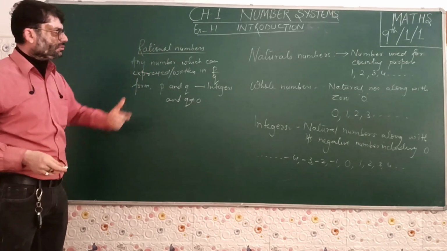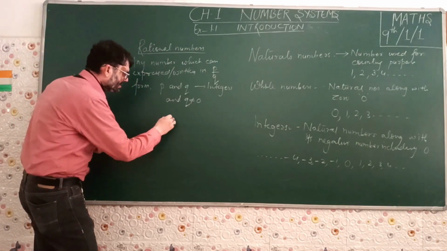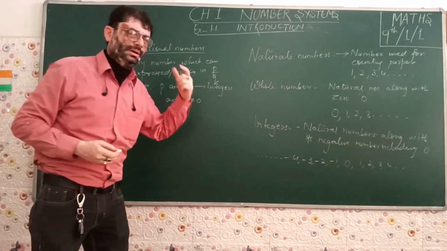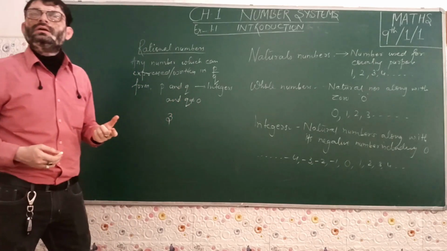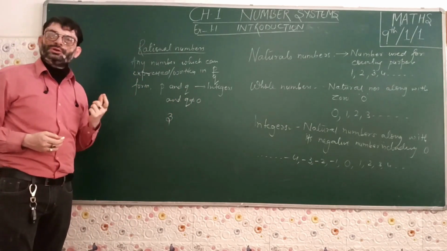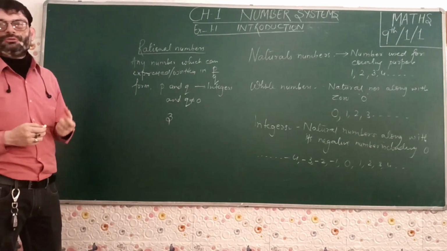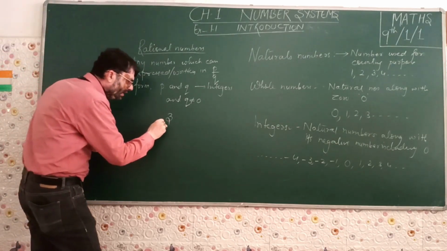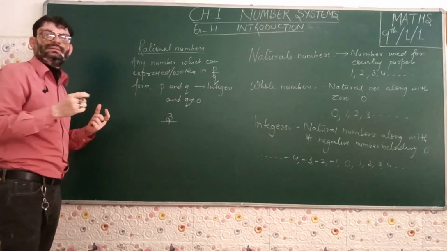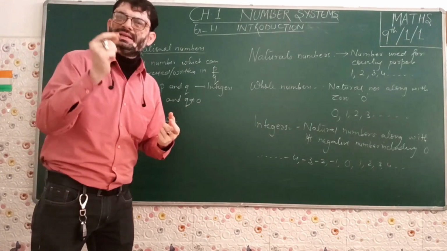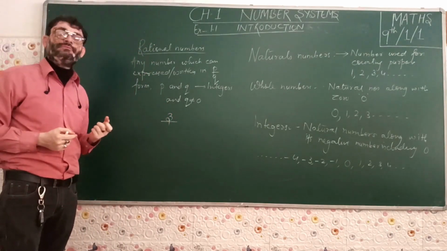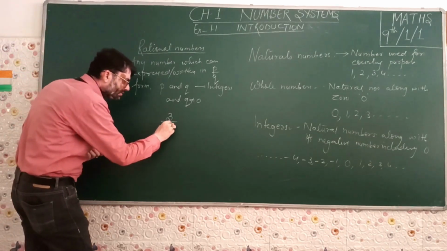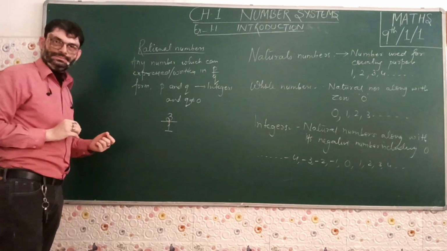Suppose we take the first, a natural number. Let us take any natural number, say 3. It's a natural number. This is also a whole number. This is also an integer. So let us see, are we able to write it in P upon Q form? How can we write this in P upon Q form if we say that this is a rational number? So this can be written in this way. All the single digit numbers have a divisor that is 1. That means each and every single digit number is divisible by 1. So we can write this one as 3 upon 1.